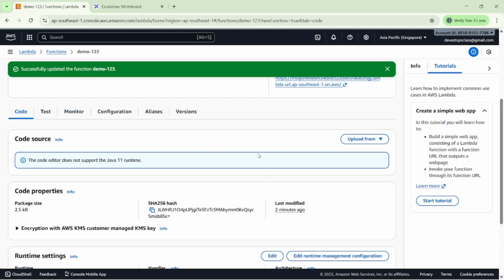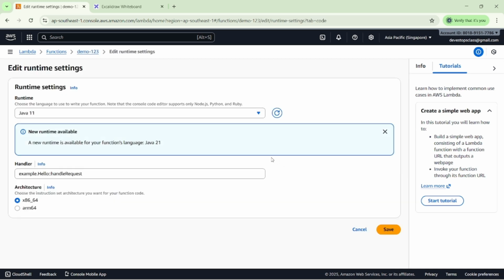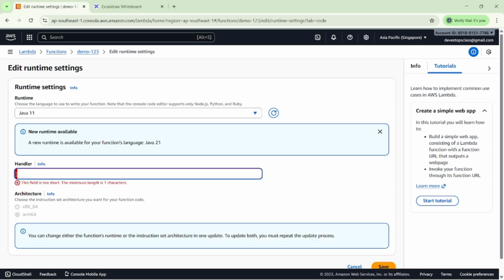Once I click on the save button, you can see the edit option, because I want to change the runtime configuration. Click on the edit button. In that, we have to enter the handler. It is the input that we have to provide.